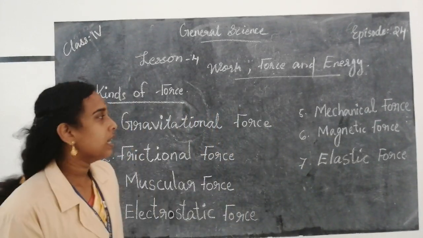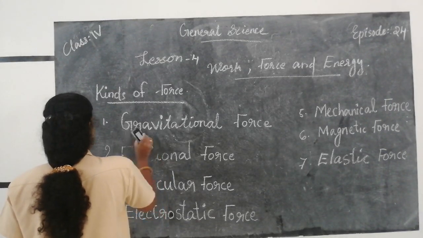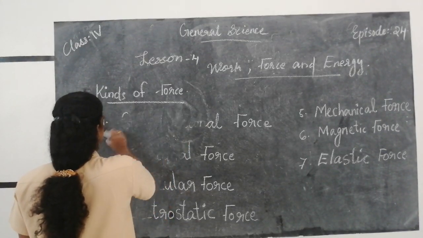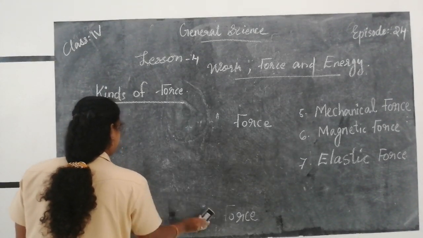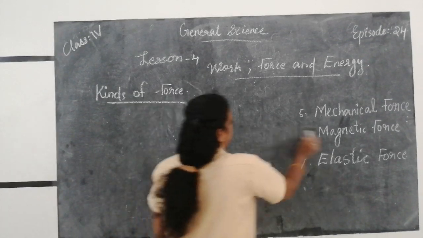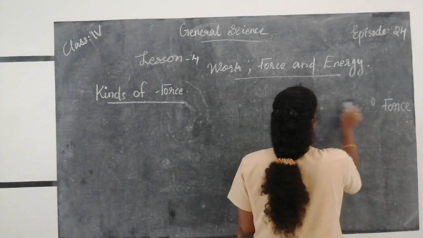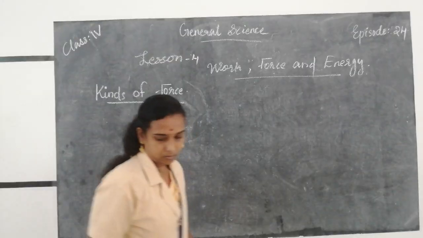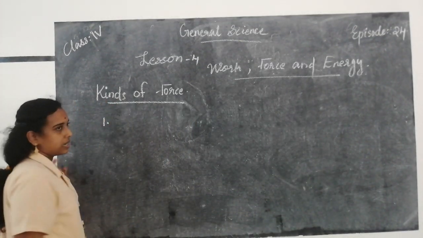And the first one is gravitational force. The first kind of force, that is gravitational force.